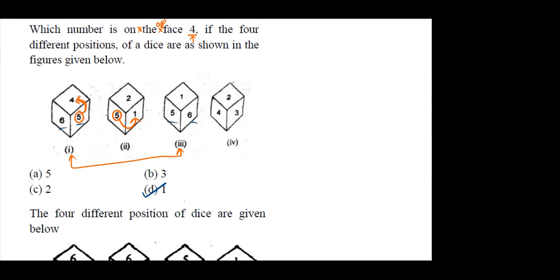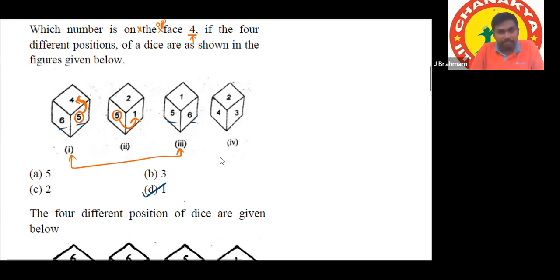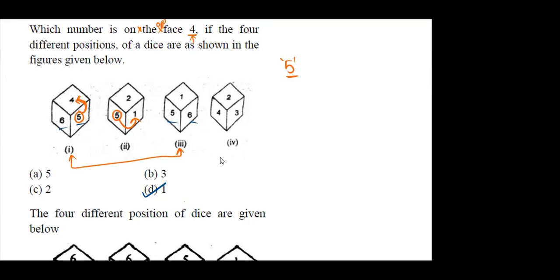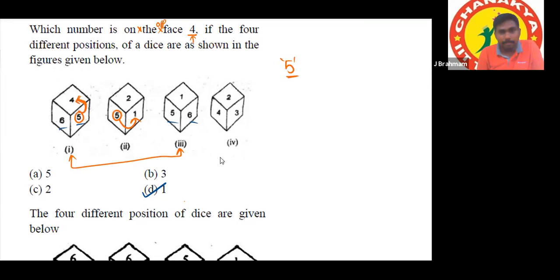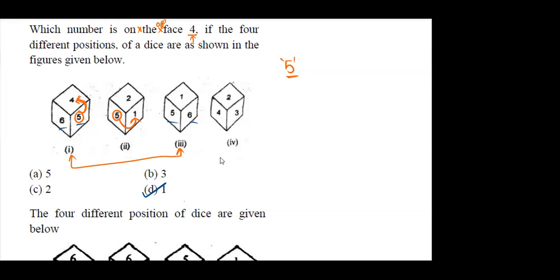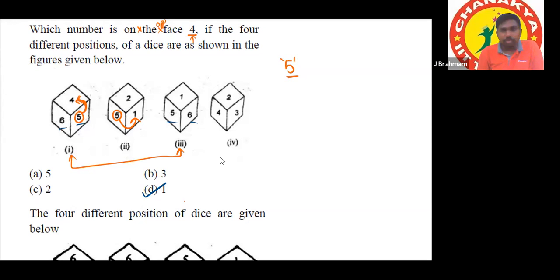Sir, so for 5 it's 2, right? If the question is 5, if the question is the opposite number of 5, we can take the first and second, because all the numbers are confirmed here.